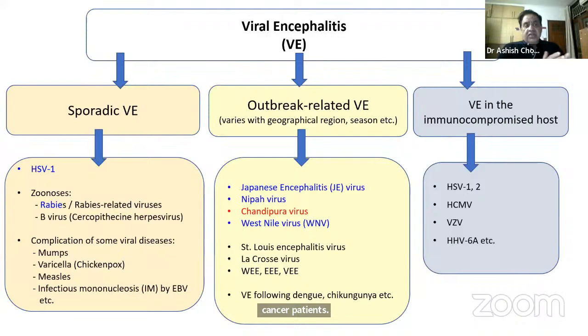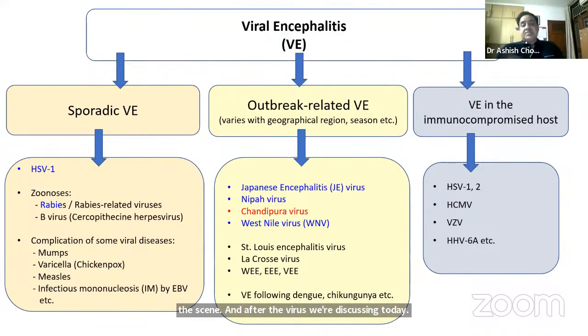And among the zoonotic viruses, rabies is important there especially in the developing countries. Of course, in many parts of the world, rabies has been eliminated, or geographically it's no longer seen. And the virus we're discussing today, Chandipura virus, belongs to the same family of the Rhabdoviridae.